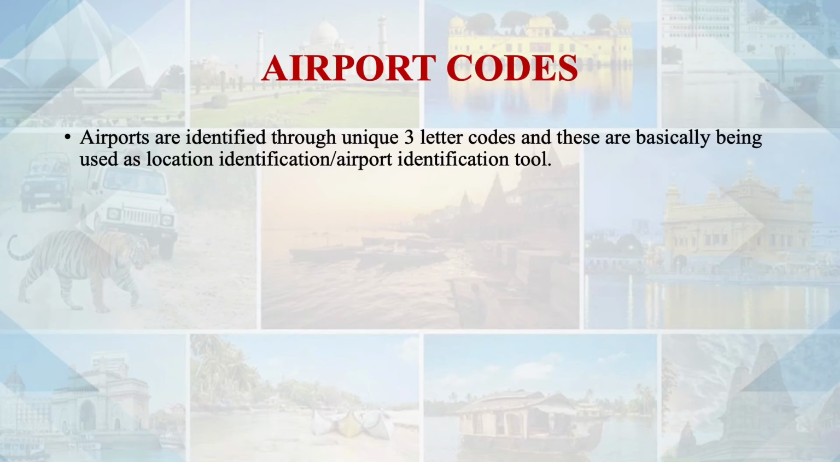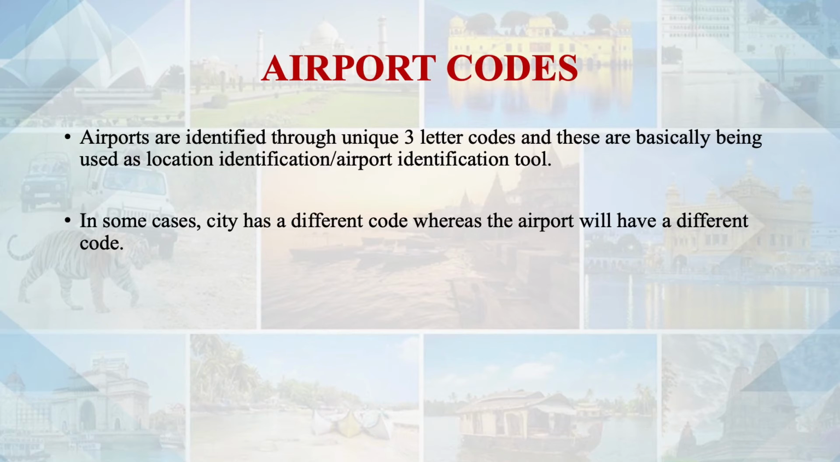Then airports are usually identified through unique three-letter codes. These codes are provided by IATA, the International Air Transport Association. So on our ticket, our boarding pass, and most of the documents that we have as part of air transportation, these codes are given. Every airport, whether domestic or international, if it is a commercial airport, there will be a code for that. These are basically used as a location identification or airport identification tool. In some cases, a city has a different code, whereas the airport will have a different code. So that is also possible.